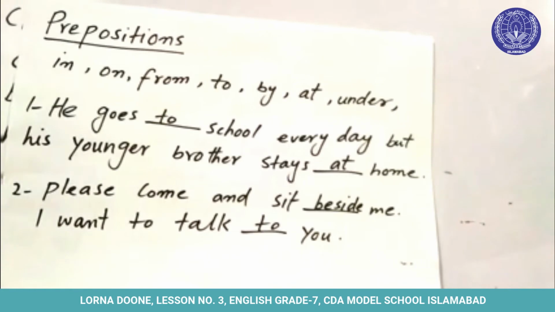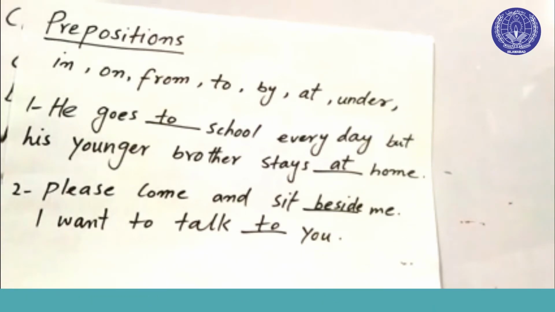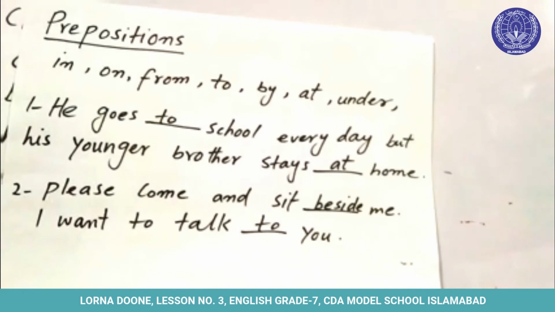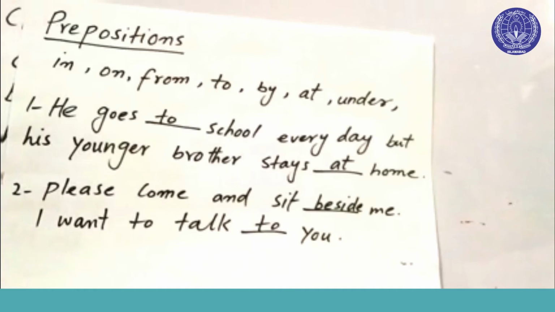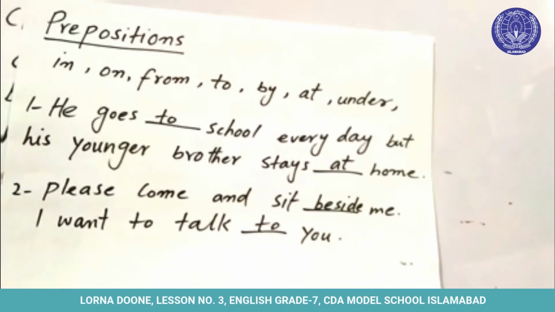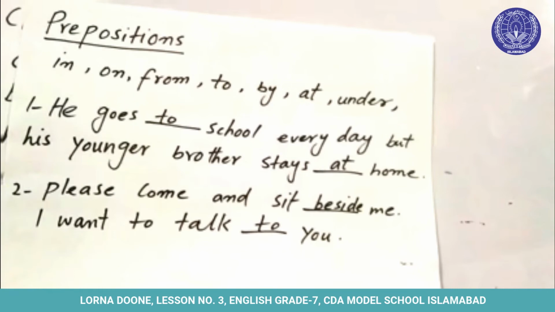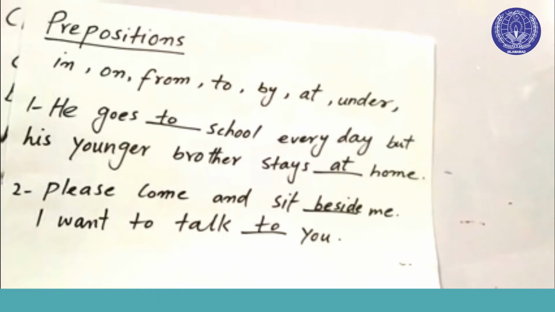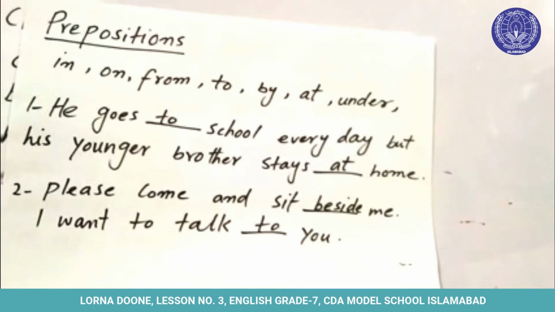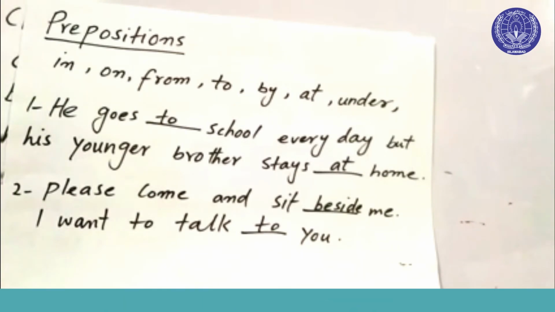Similarly, different sentences are given in this exercise. I have taken just 2 examples. He goes to school every day, but his younger brother stays at home. Now, "to school" is giving us information that he goes to school, यानी कि वो स्कूल जाता है. And his younger brother stays at home, यानी कि उसका जो भाई है वो घर पर रहता है. Now the to and at are giving us information about the position of something.